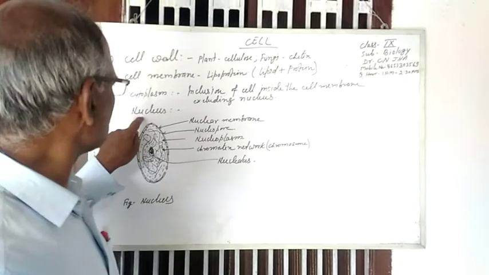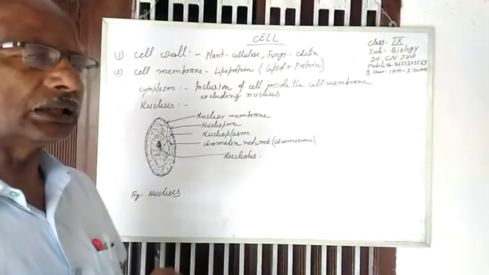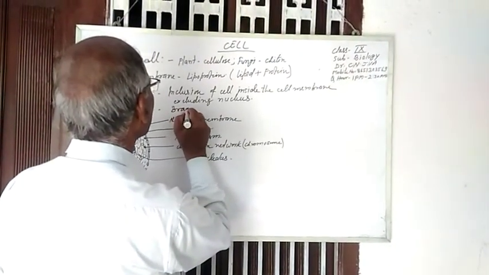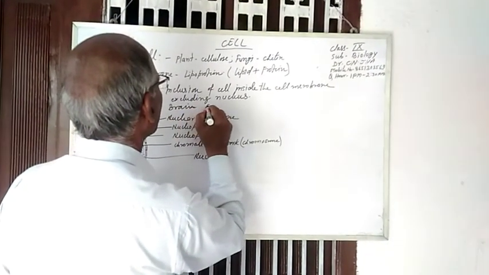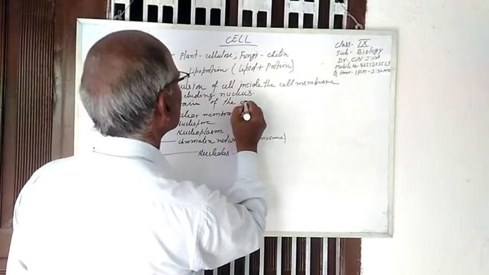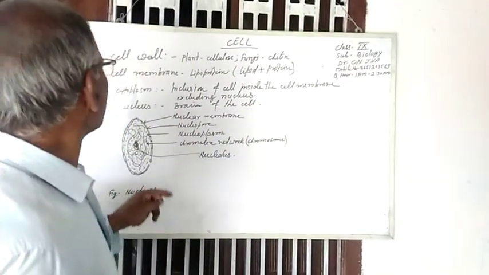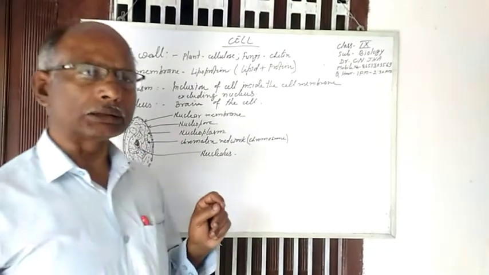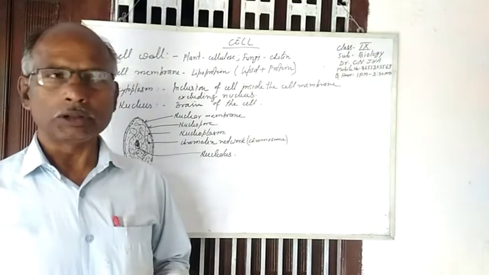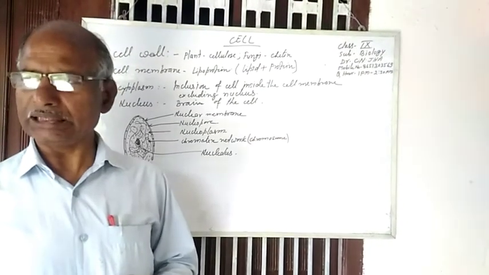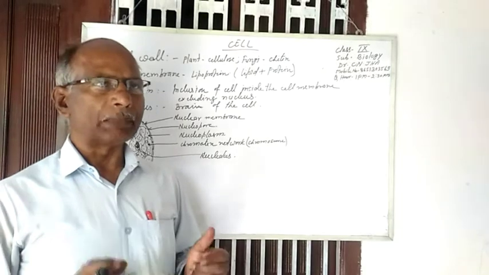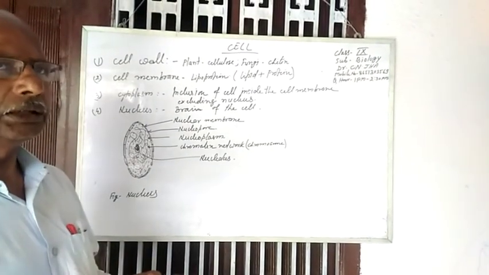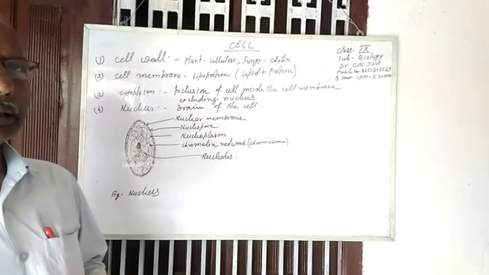Now the nucleus is a very important part of the cell. This is known as the brain of the cell. This is a very important part of the cell. The nucleus may be single in each cell, or may be multinucleate. Multiple nuclei are also present in syncytial cells like fungi.